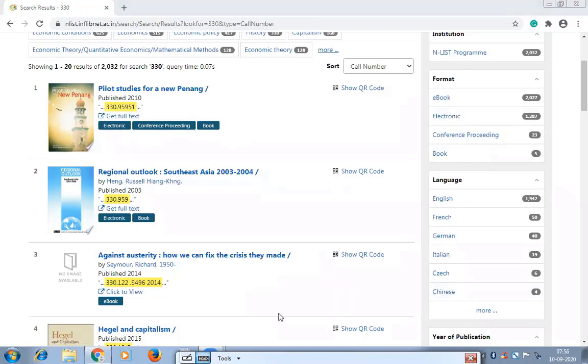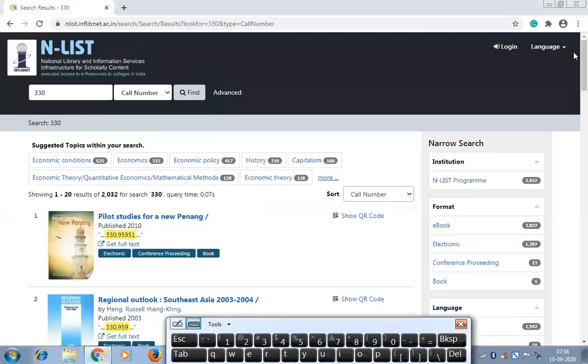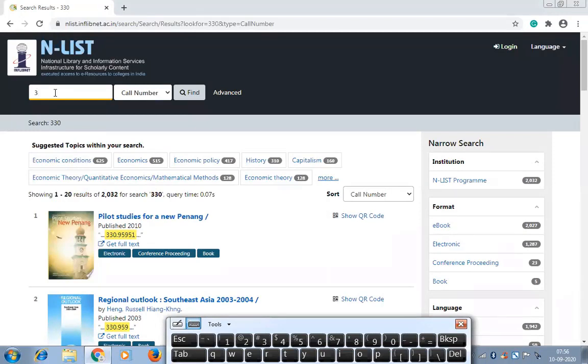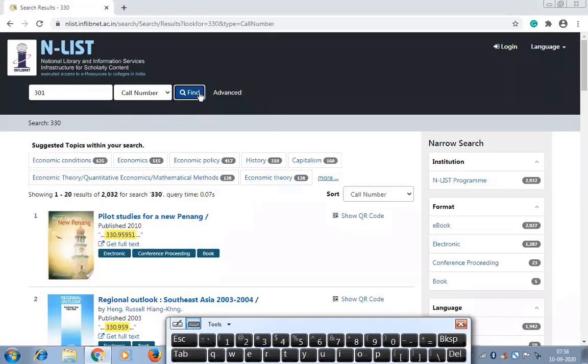For sociology, 300, I told you 300 or 310 is for sociology. We can check that also here. Or 301, we'll go for 301, so directly you will find sociology books.